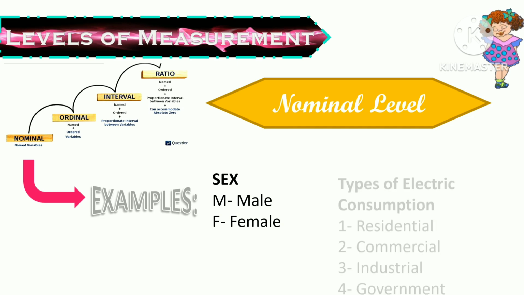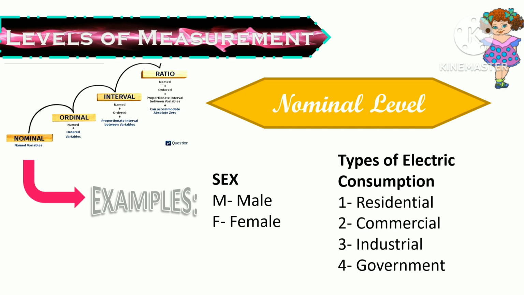Okay, so let's have another example. We have here types of electric consumption. So let's say we have number 1, residential, number 2, commercial, number 3, industrial, and number 4, government. As you can see, again, we only categorize it. We cannot order it or rank it because they are just types of electric consumption. So they are nominal level.